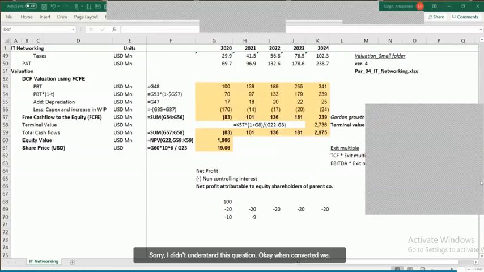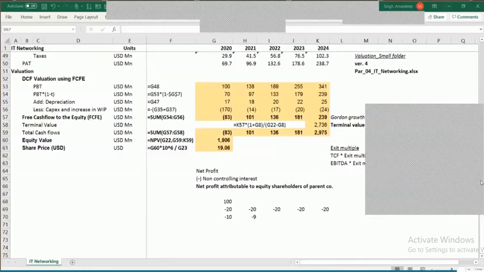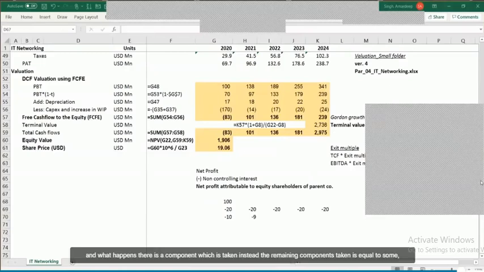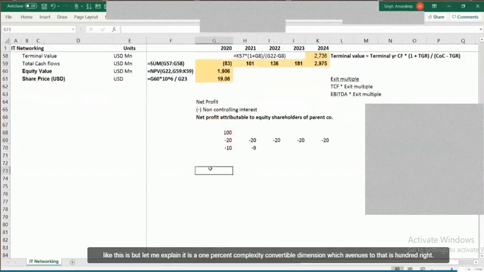Okay, when converted to equity, see, interest is usually 0.01% or something like that. Or if there is a lower interest rate, then what happens? There is a component which is taken as debt and the remaining component is taken as equity. There is some like-to-like basis. Let me explain it.